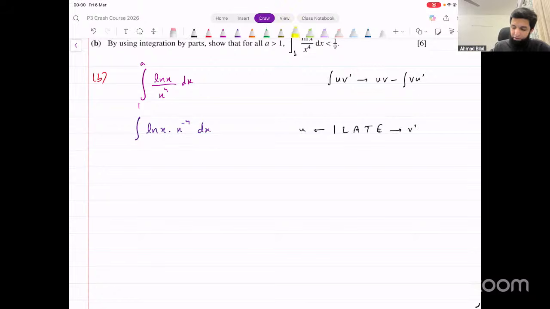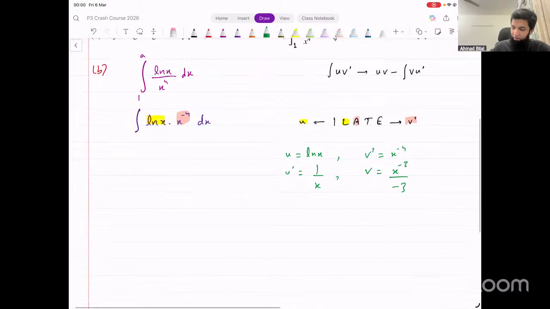We've got a log function and we've got an algebraic function. So algebraic is going to be v dash, and log is going to be u. So u equals ln x and v dash equals x raised to power minus 4. Find u dash from this, that will be 1 over x. Find v from this, that will be x power minus 3 divided by minus 3. This simplifies to minus 1 over 3x cubed. This is your v.